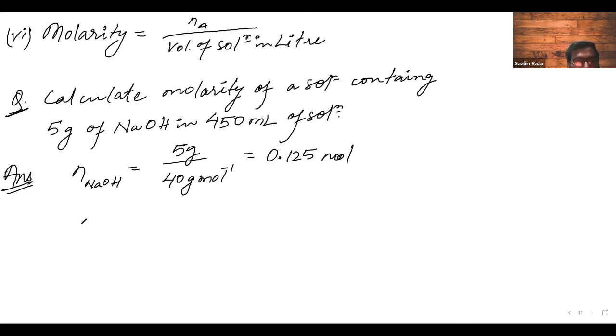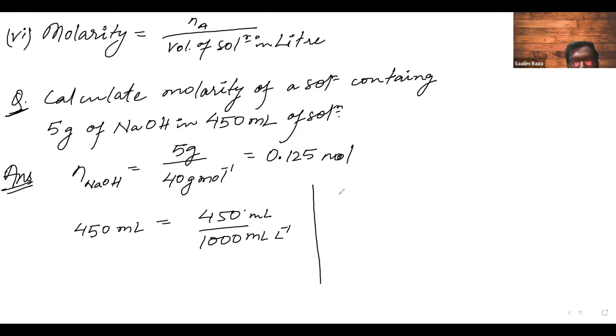Now 450 ml is equal to how much? 450, and you divide by 1000. This is ml and liter inverse. 1000 ml is 1 liter. Hence we divide by 1000 and keep it like this.